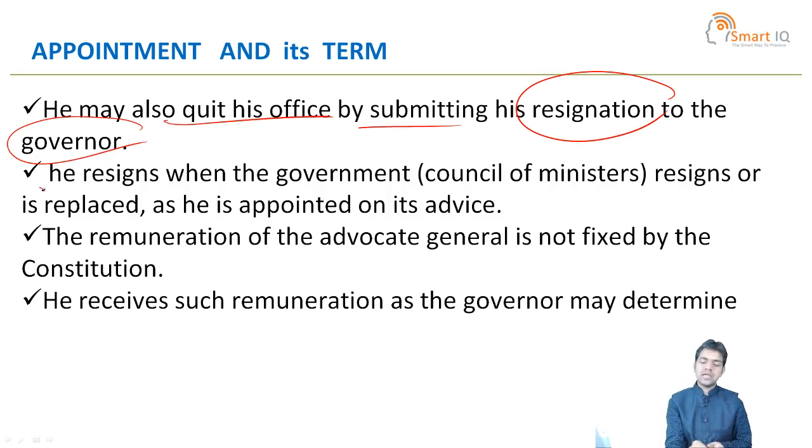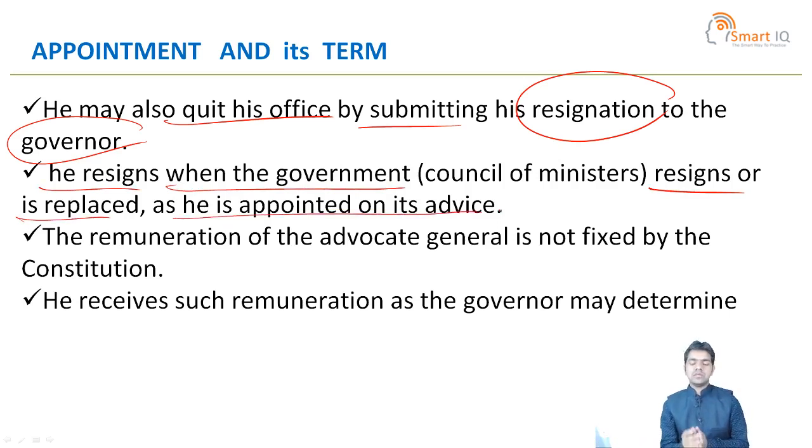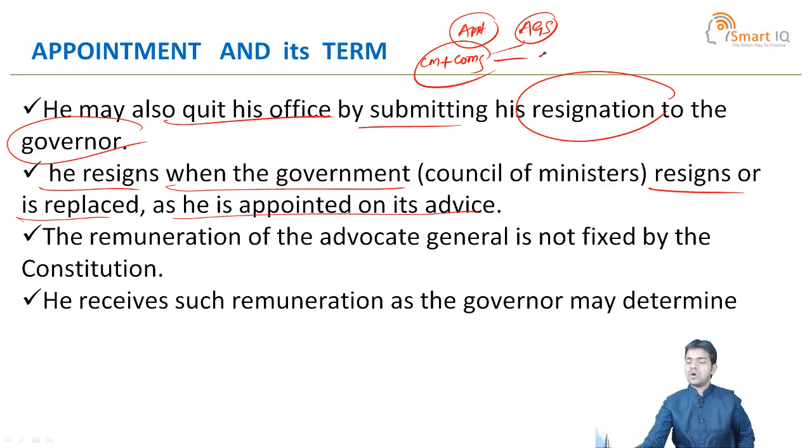He also resigns when the government resigns or is replaced, since he is appointed on its advice. The name of the Advocate General of the State is recommended by the Chief Minister with the Council of Ministers to the Governor.